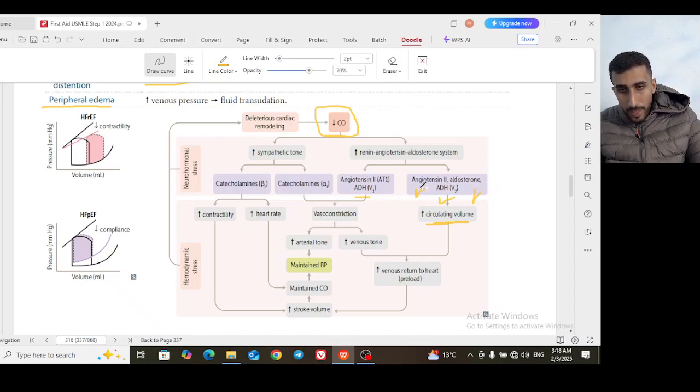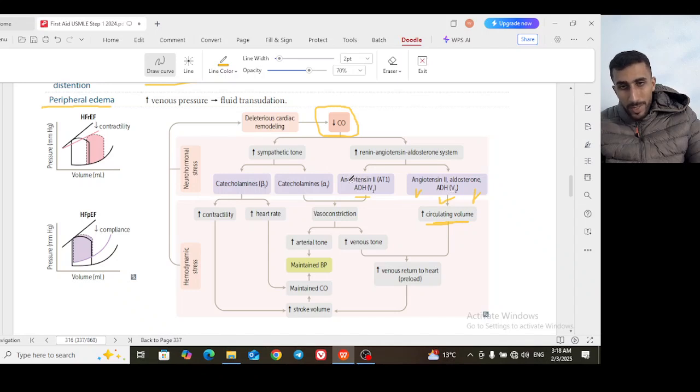So you know that ADH acts on two receptors, V1 and V2. The V1 causes vasoconstriction, while ADH action on V2 receptor increases circulating volume. So the ADH is famous for increasing the circulating volume, which is why it's called antidiuretic hormone, but it also has a vasoconstrictor effect when it acts on the V1 receptor. Very high yield, you know that.